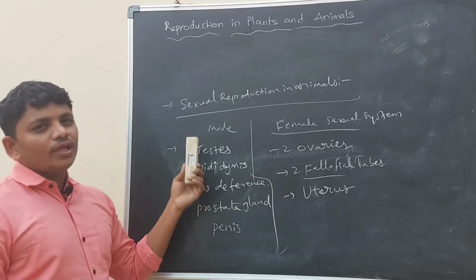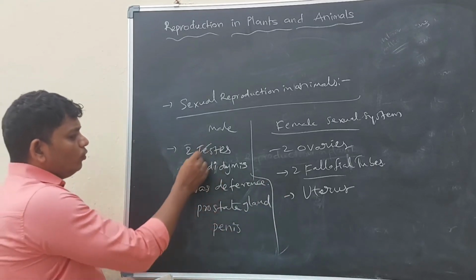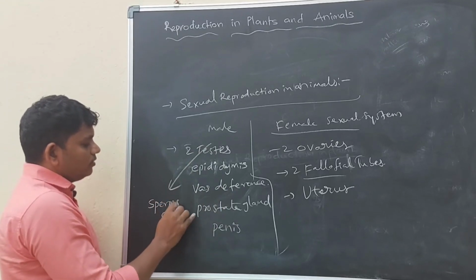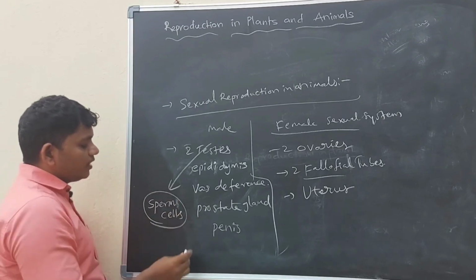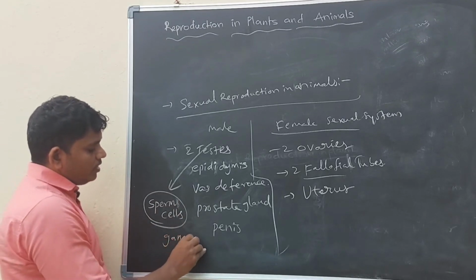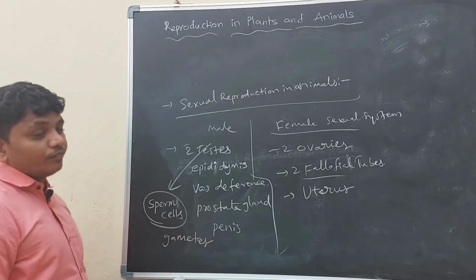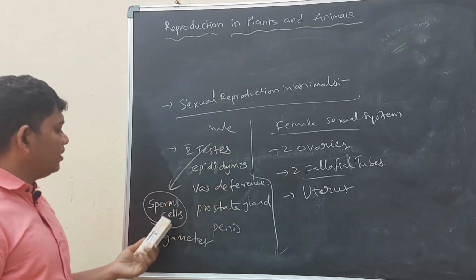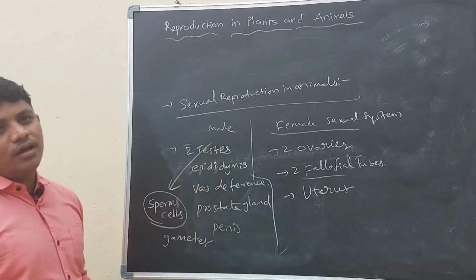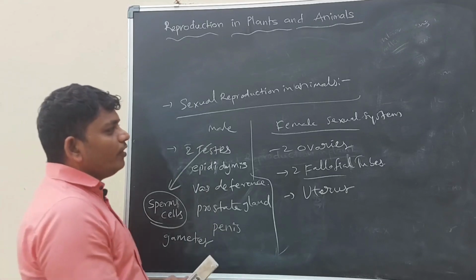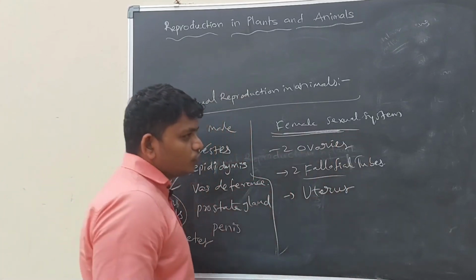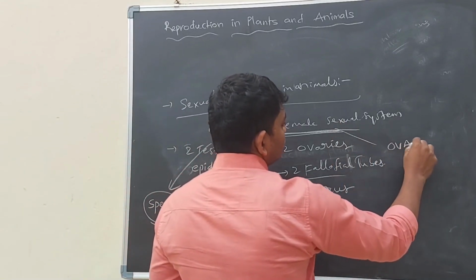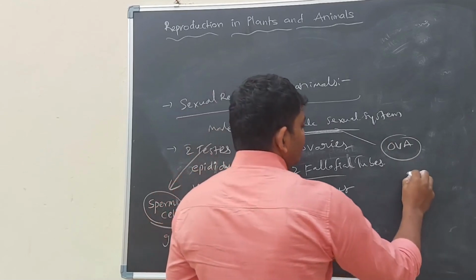Generally, when the male is matured, he is able to release sperm cells. These sperm cells are male gametes. When the female is matured, she is able to release ova. So ova is a female gamete.